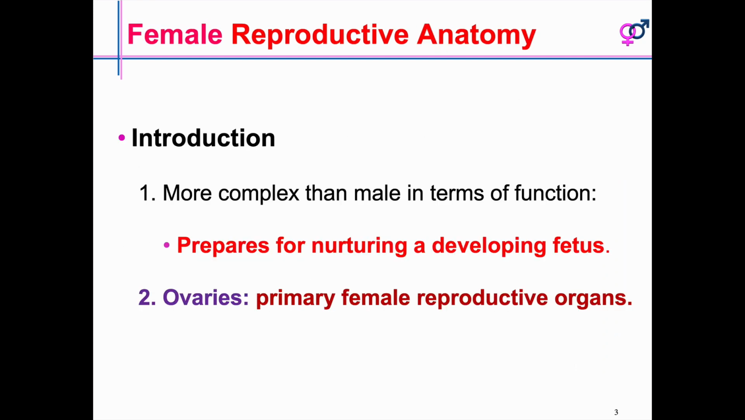Okay, so coming to the reproductive system of female, it is more complex than male in terms of function. Why is it complex? Because the female reproductive importance starts from menarche and ends in menopause. Menarche is initiation of the menstrual cycle. Menopause is cessation of the menstrual cycle. In simple terms, menarche is puberty and menopause is cessation of the menstrual cycle.